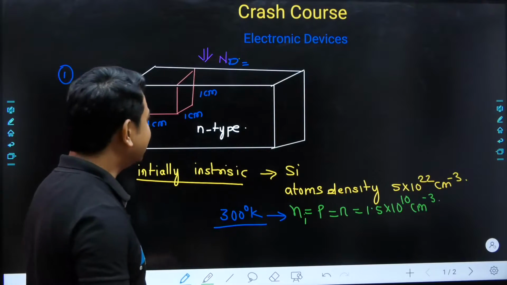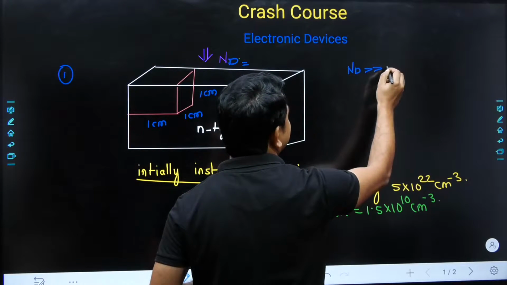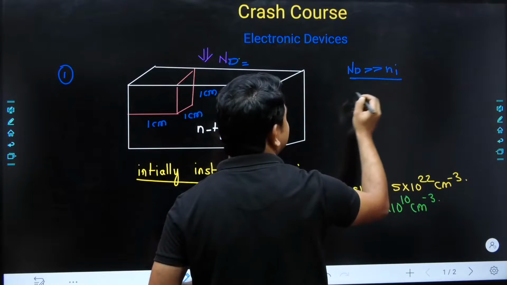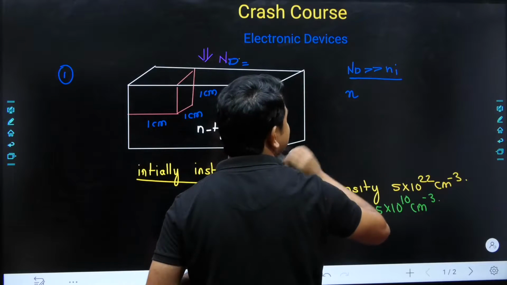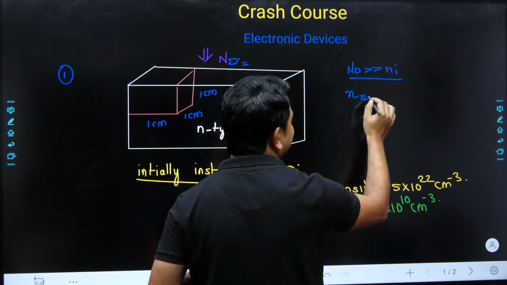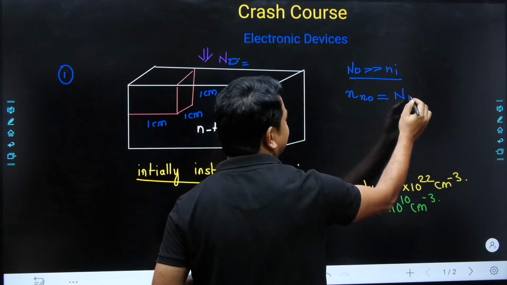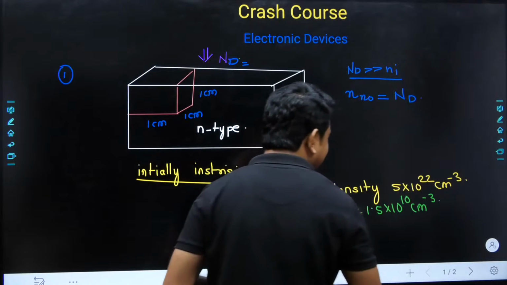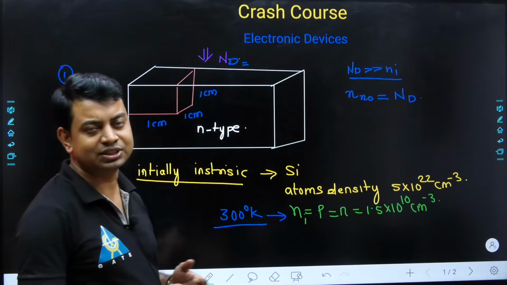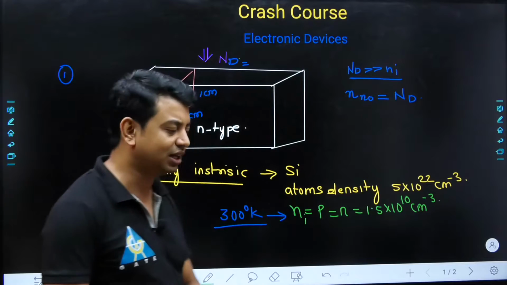So if ND is very much greater than the intrinsic concentration, and someone asks what will be the concentration of electrons in this N type semiconductor at thermal equilibrium, that is at 300 Kelvin, then we can write that whatever the donor atom density is, that is nothing but the concentration of electrons inside this semiconductor. But you should take care that ND should be very much greater than Ni.